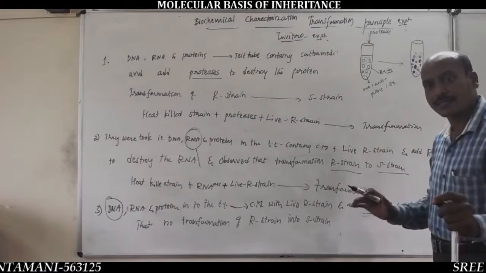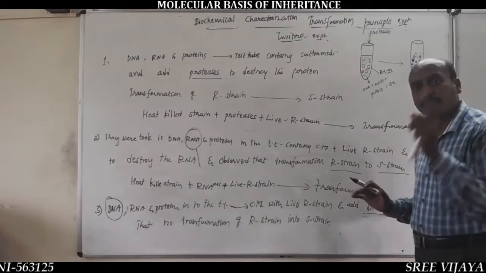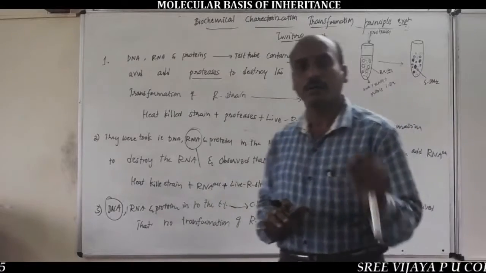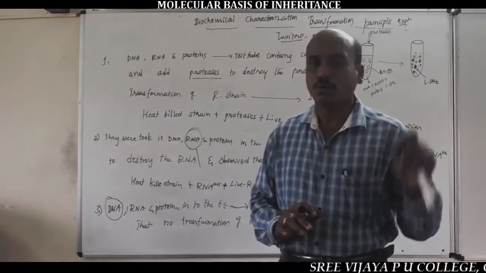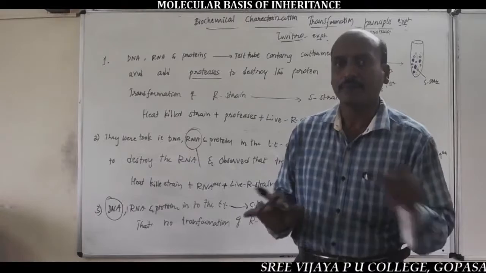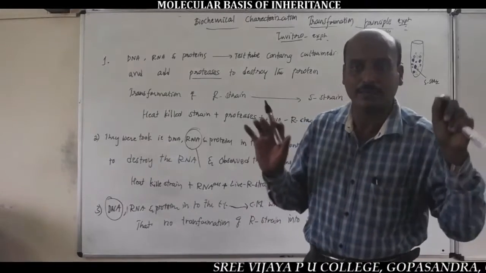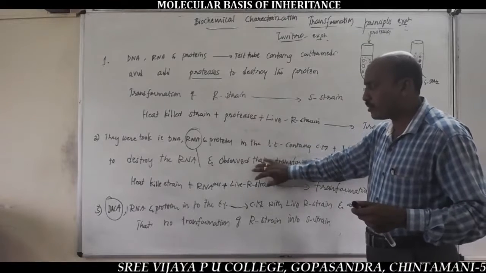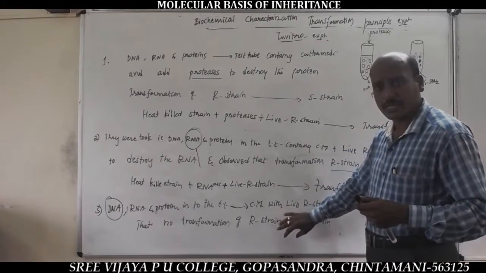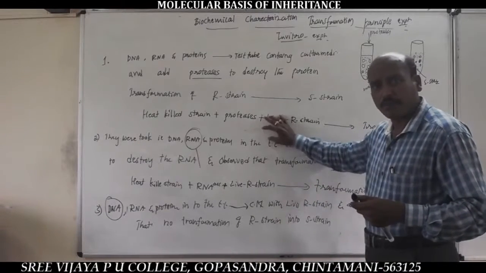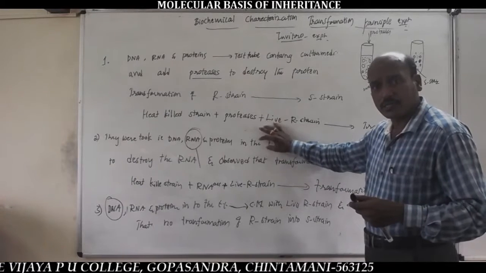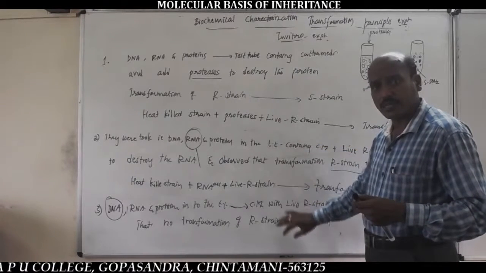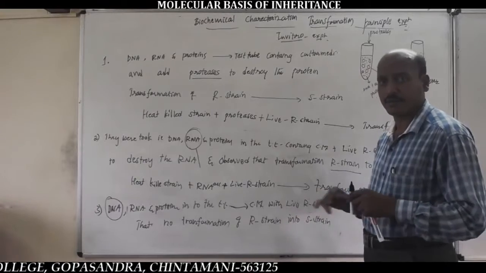No transformation means the test tube contains only R colonies, only R-strain bacterial cells, never S-strain bacterial cells. See, these are all the three steps of Avery, MacLeod and McCarty's experiment.